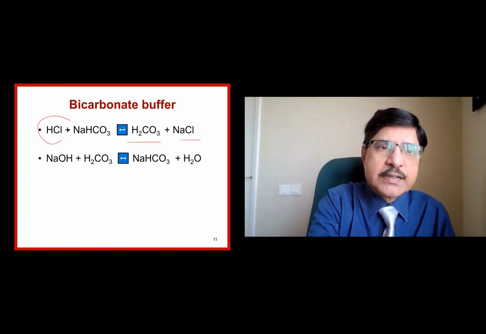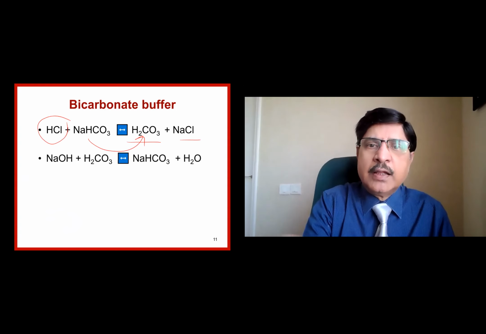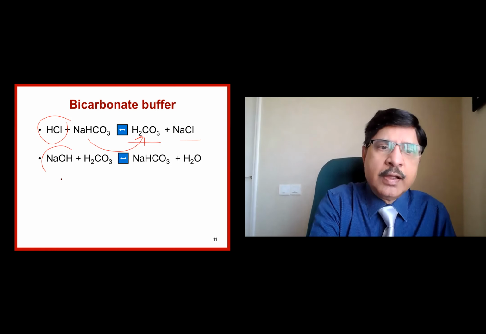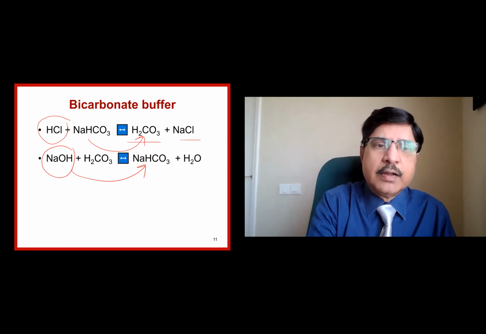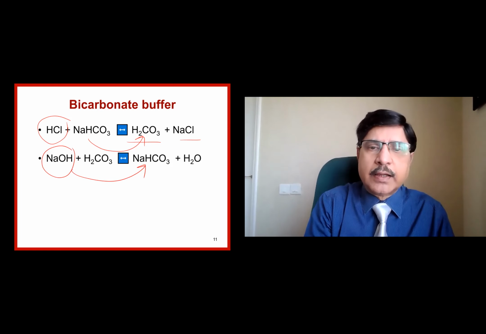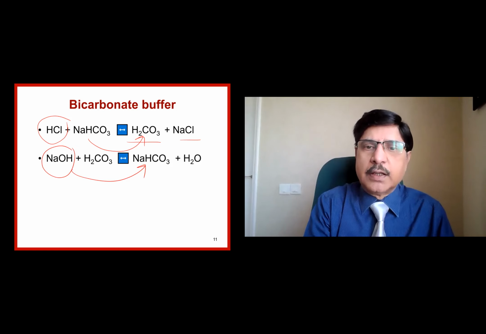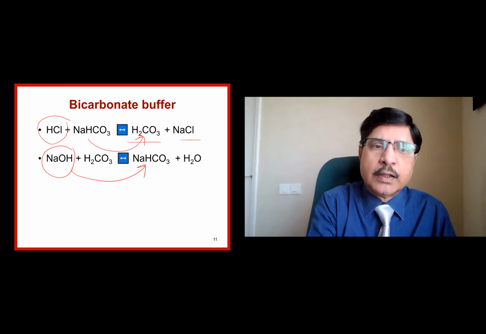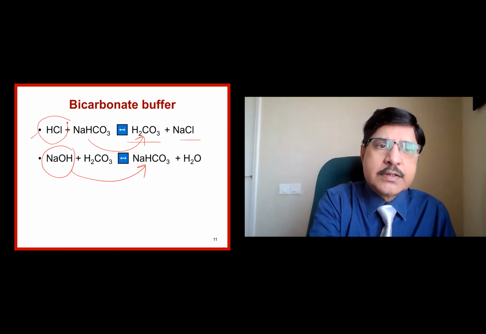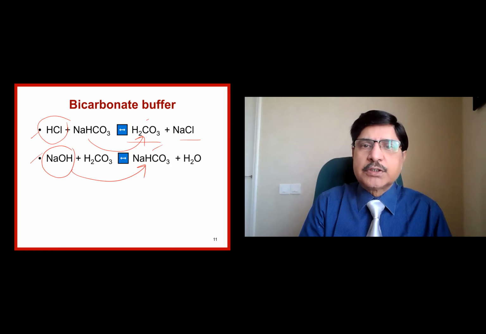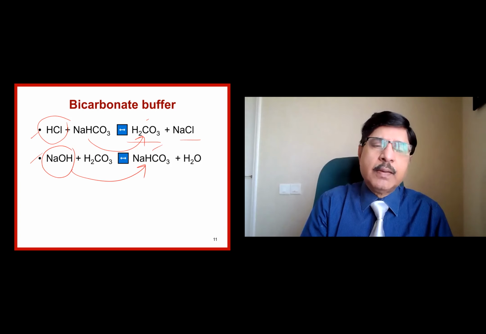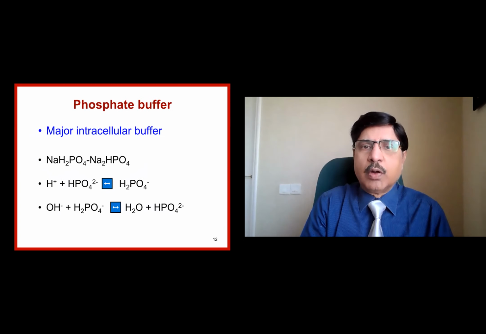So the stronger acid here is converted into a weaker acid, which doesn't dissociate very quickly. Here a stronger base, like NaOH, is converted into a weaker base, bicarbonate. Bicarbonate is a very weak base. So the net result is a stronger acid is replaced by a weaker acid, and a stronger base is replaced by a weaker base. Weaker and stronger in the sense that the dissociation constants are much lower for the weaker ones and much higher for the stronger acids and stronger bases.